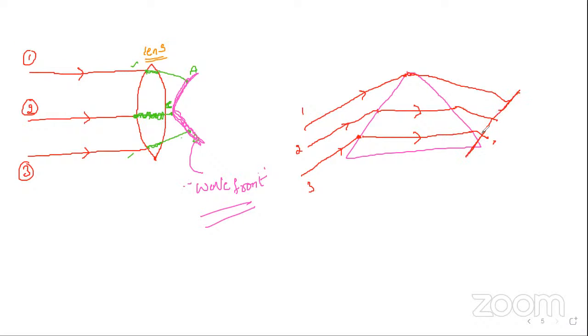Now you join all these things. This gives the new wavefront. So this is how the wavefront is going to act in the case of a prism. So this is how we are going to write the wavefronts. They may ask you to draw the wavefront for a lens, for a prism, or even for a mirror also, okay? Depending upon the options, you have to tell which is right and which is wrong. Any doubts?